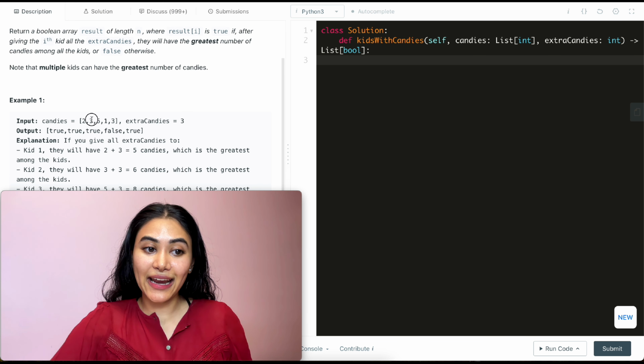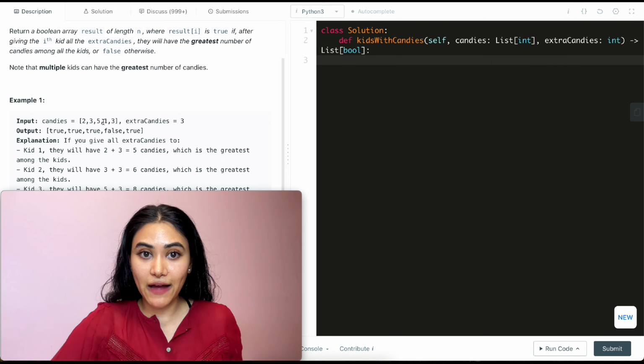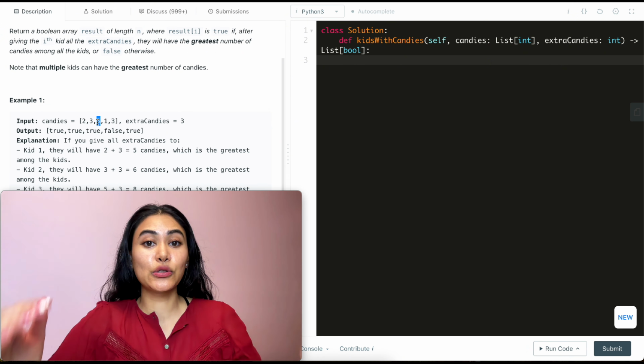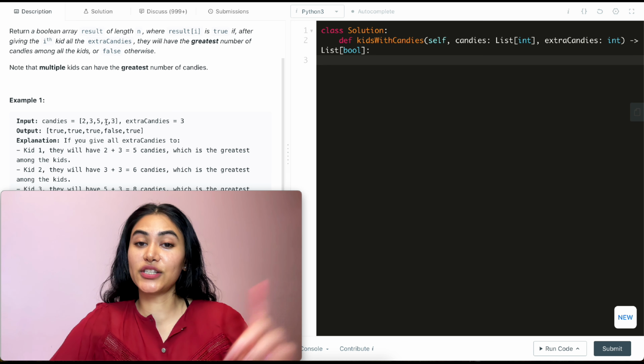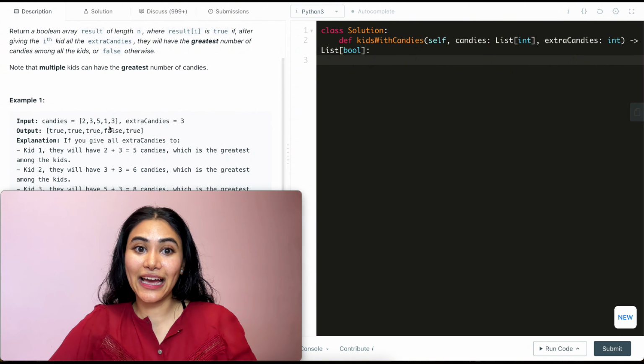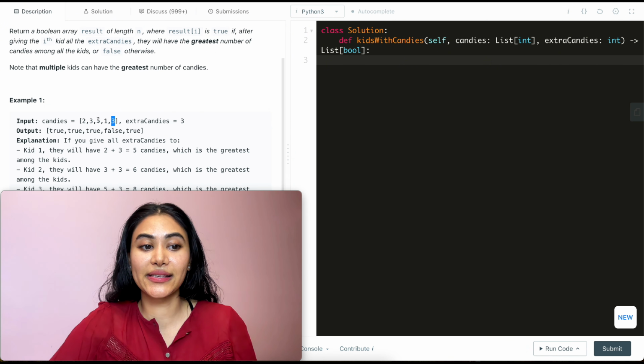If we gave this kid extra candies, it's going to total 6, greater than 5. Of course, 5 was already the max, so giving extra to what was already the greatest is going to stay greatest. But over here, with just 1 candy, even with an additional 3 candies, it's not going to exceed that maximum candy count of 5. And over here, this is the same as this one right here, so this is also going to be true.